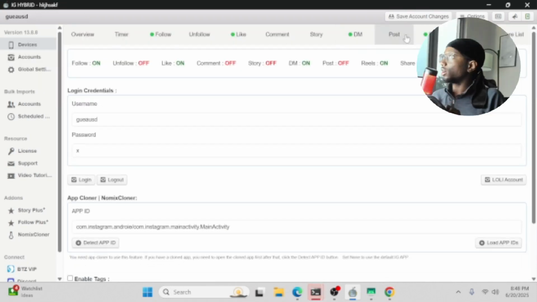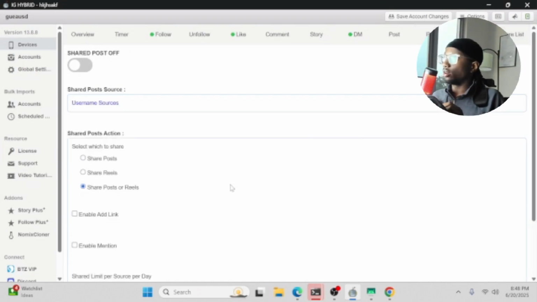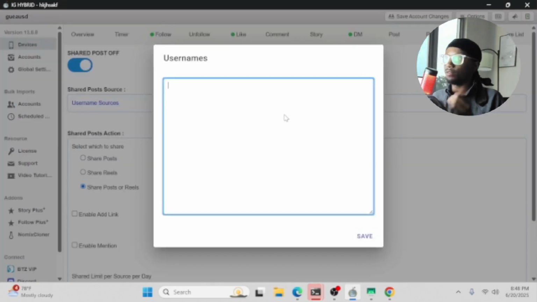But yeah, and we're also going to make sure that we turn reels off at this point. And if you want to increase your conversions a little bit more, there's this new Onimator feature, the share feature. Turn on shared post. If you have a main account that posts a ton of reels, make sure you have that main account under username sources.